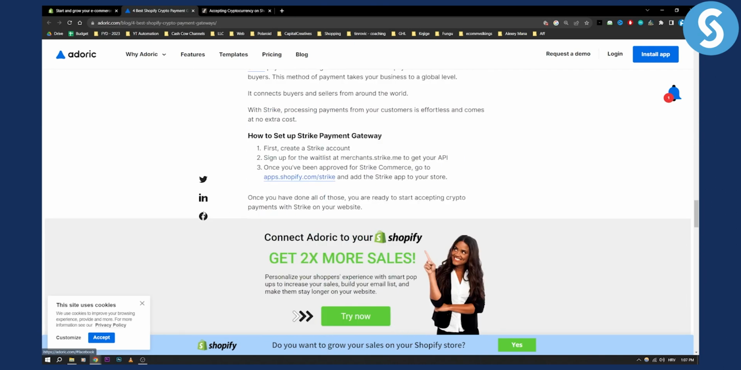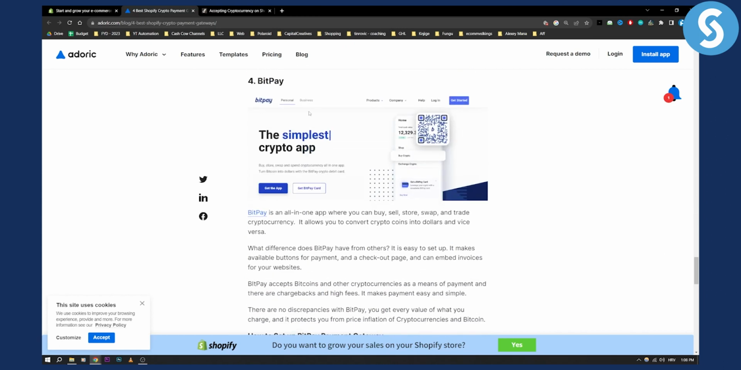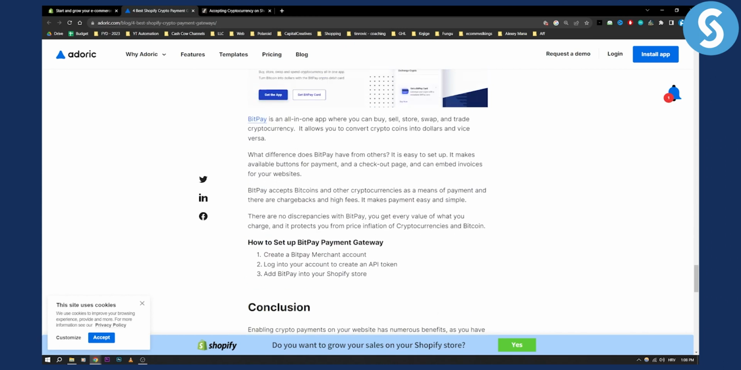Now, second most recommended payment gateway for Bitcoin and crypto is BitPay. So you can also install BitPay. You just need to create BitPay merchant account, log in into your account to create an API token, and then add BitPay into your Shopify store.